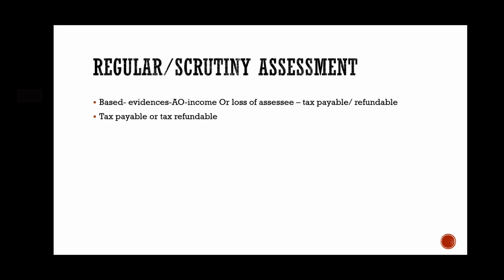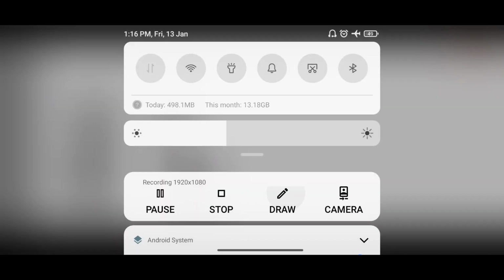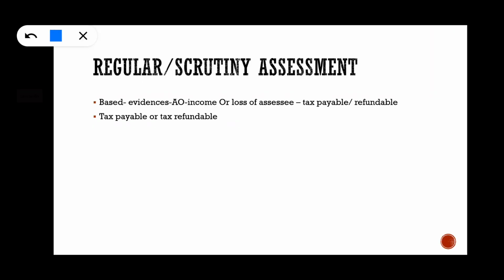And for example, a trust is there. It's a religious trust. Its main motto is to promote religion, that means to perform religious activities.